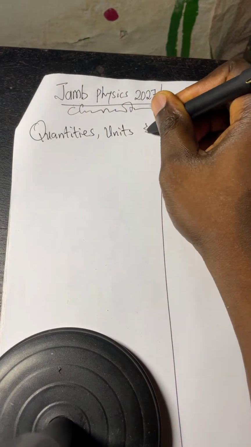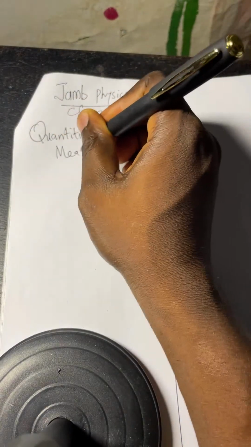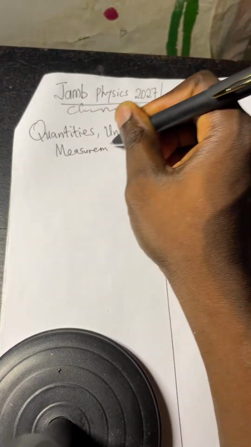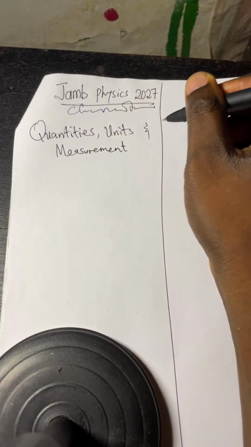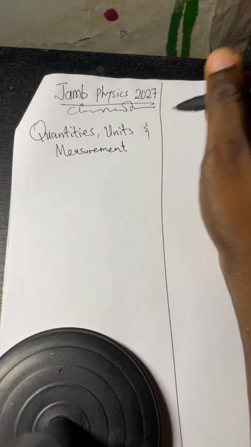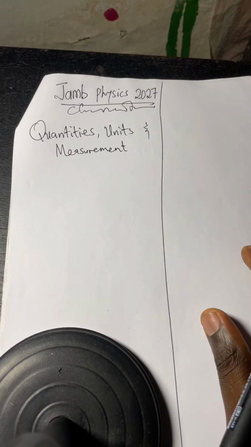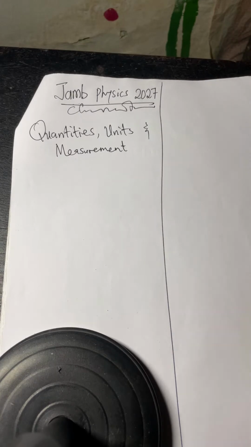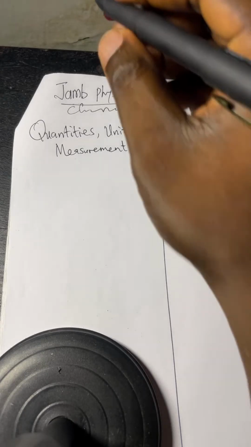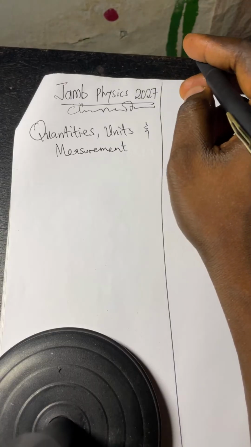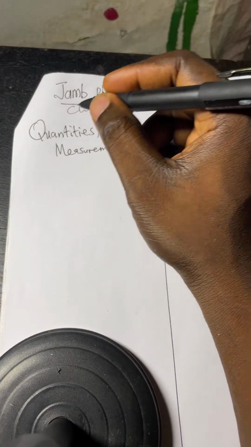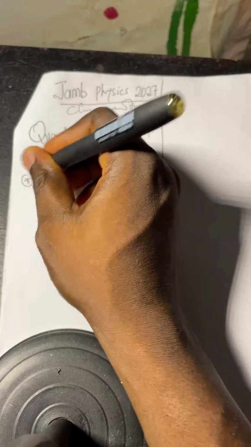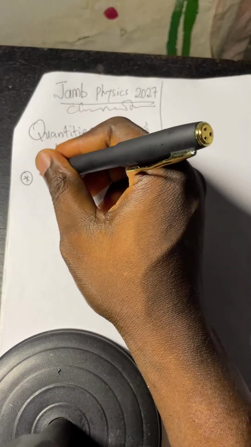and measurement. I told you whatever we are doing here, we are starting from the very basic, the elementary. We are not taking anything for granted. We have to observe all things. Physics, like I said before, is the study of matter and its relationship with what? Energy. Don't forget that. Now, by quantity, I want you to understand anything that we highlight, we need to say one or two things about it.